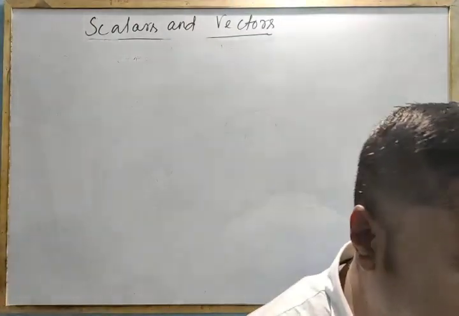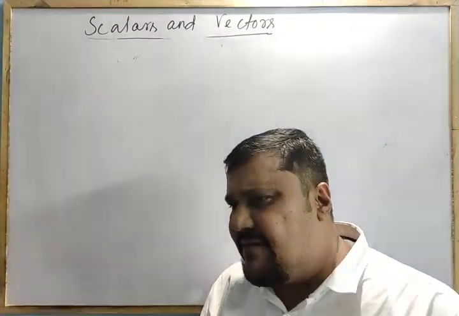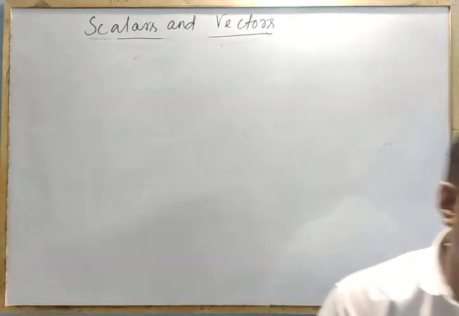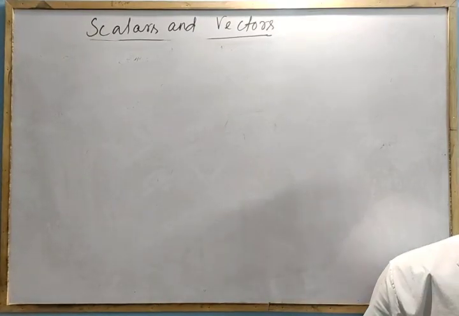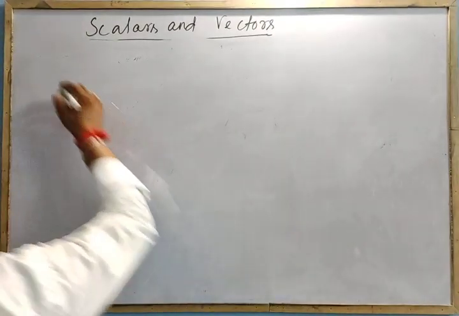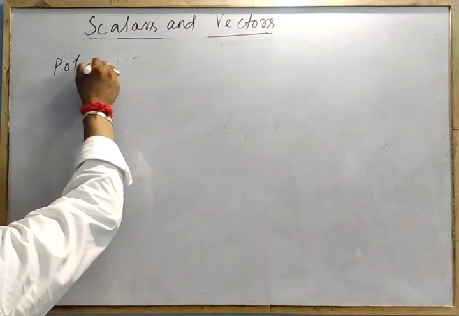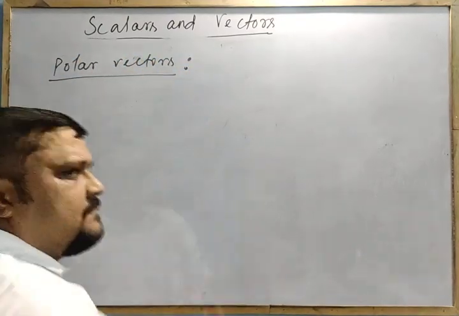But remember one thing: broadly, all vectors can be divided into two types. One is called polar vectors and the other is called axial vectors. So now we will go for the polar vectors. What do polar vectors mean?